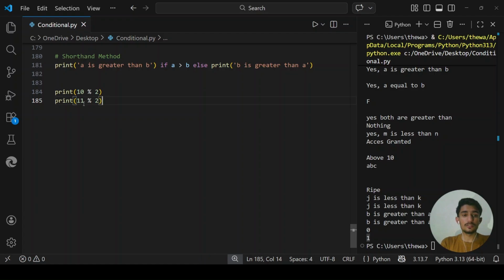Sorry. So this is 11, which is odd. When divided by 2, the remainder is 1. So the modulus operator will give you 1 here. Okay, so the key insight: if the number modulus 2 equals 0, then it is even. It divides perfectly by 2 with no remainder. If it equals 1, it is odd. So let's create a program for this.